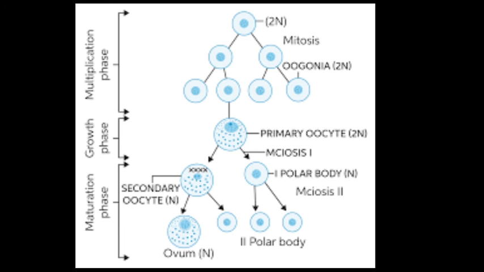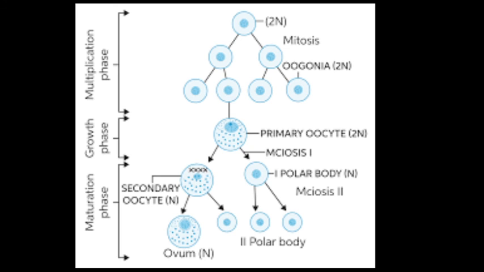Okay, now the maturation phase. What is happening in the maturation phase? In the maturation phase, as you see, the primary oocyte undergoes the first meiotic division and produces a large secondary oocyte and a smaller polar body. As you see in the slide, there is one smaller polar body and a large secondary oocyte, which is represented by n. During this phase the Graafian follicle comes to the ovarian surface. Immediately after the first meiosis, it ruptures to eject the secondary oocyte, near the open end of the fallopian tube.